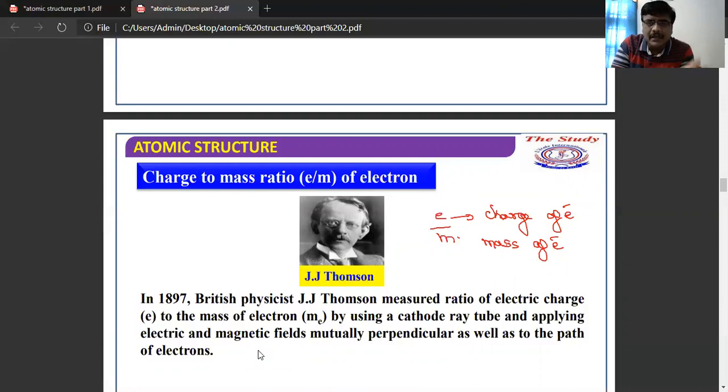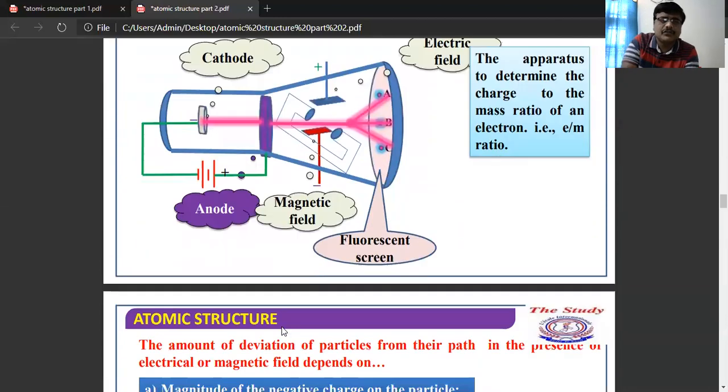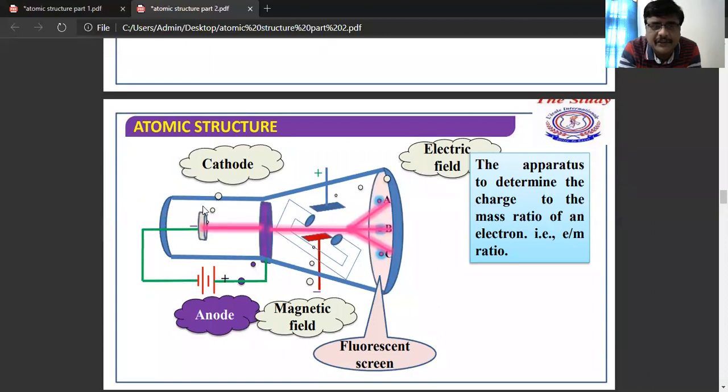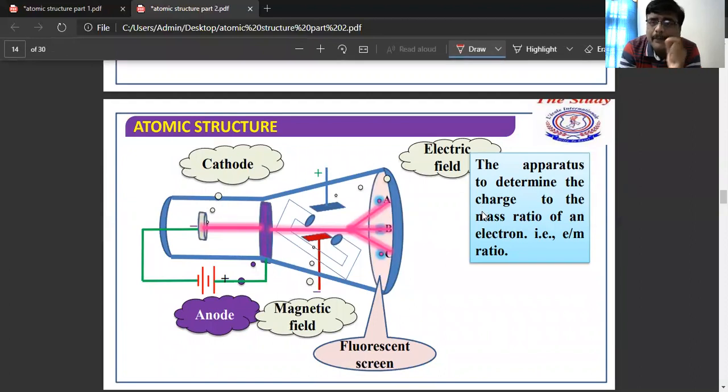It has been measured using the cathode ray tube by applying both the electric field as well as the magnetic field, which are placed perpendicular to the path of the electrons. See here, this is a positively charged anode, this is a negatively charged cathode, and this is a magnetic field. This is the apparatus required to determine the e/m ratio of an electron.